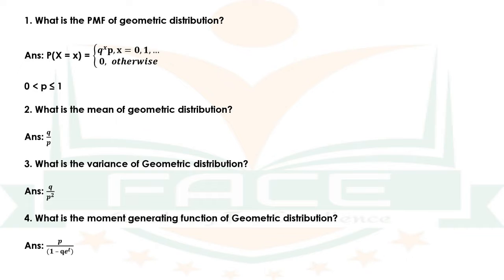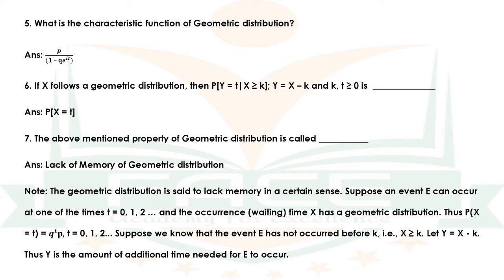Question number 2. What is the mean of geometric distribution? The answer is q by p. Question number 3. What is the variance of geometric distribution? The answer is q by p square. Question number 4. What is the moment generating function of geometric distribution? The answer is p by 1 minus q e raised to t. Question number 5. What is the characteristic function of geometric distribution? The answer is p by 1 minus q e raised to it.